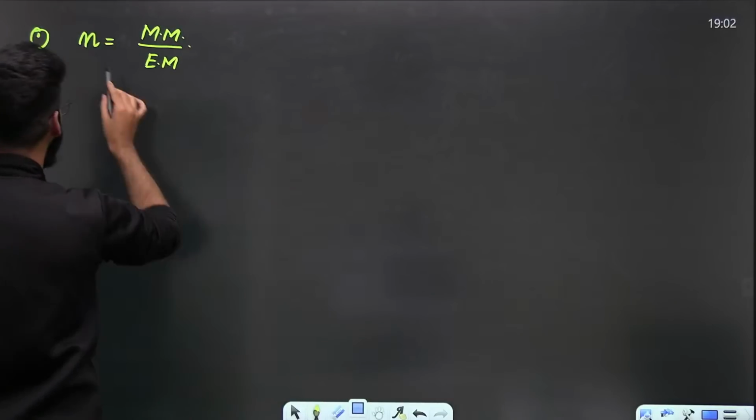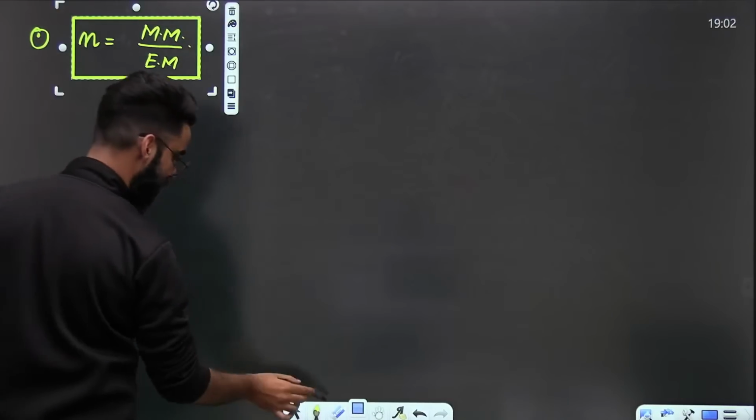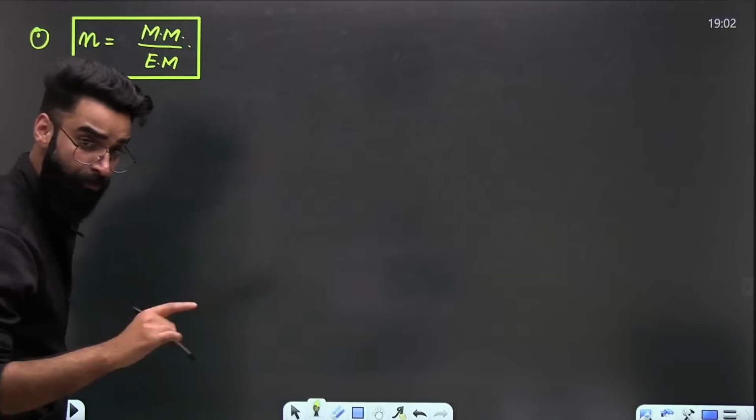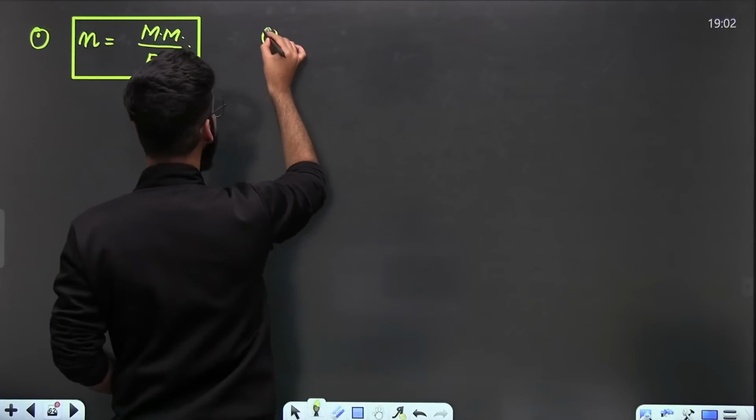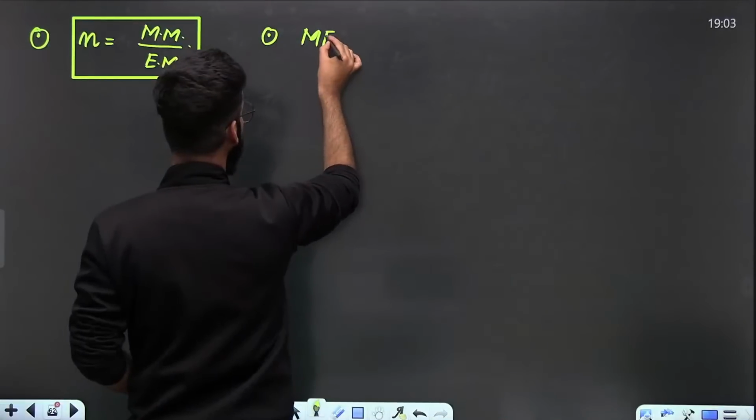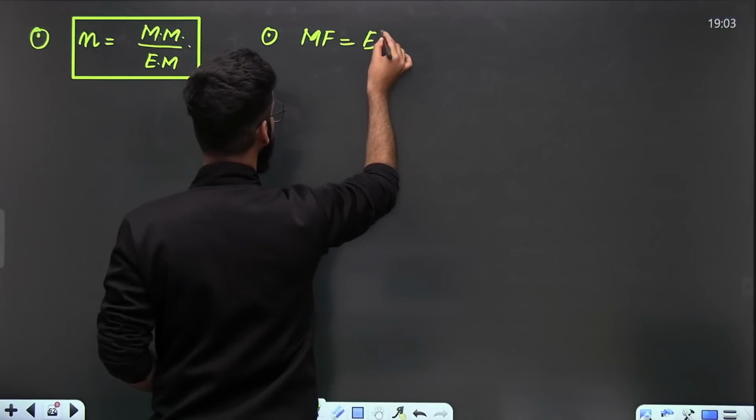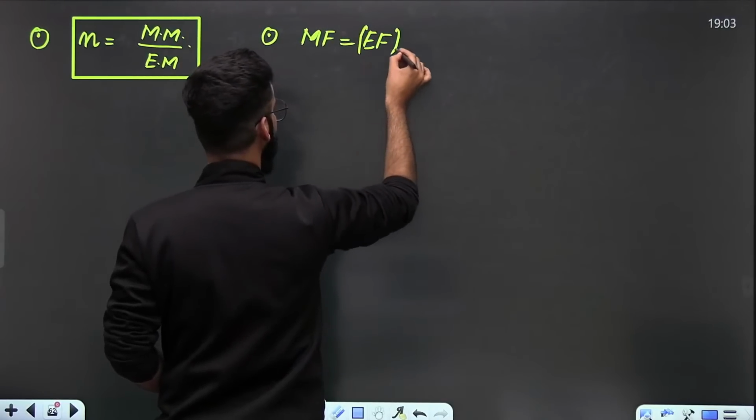There is one more result: molecular formula is equal to empirical formula multiplied by n.